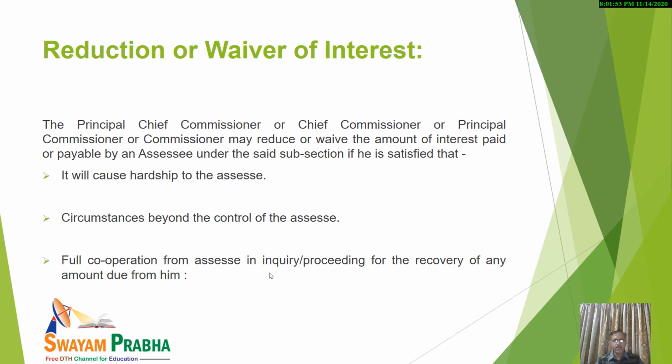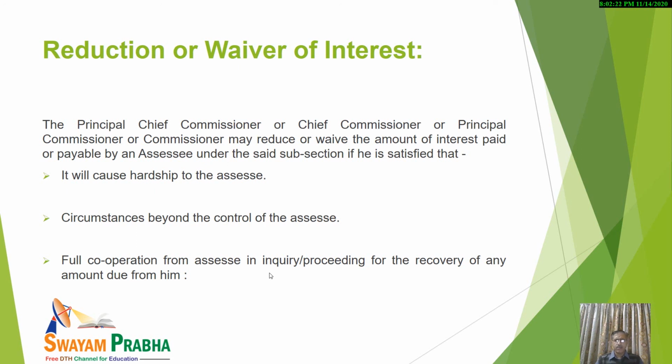That assessee was very much interested to pay the amount, but the assessee couldn't pay the amount due to some circumstances that were not within the control of the assessee, rather that were beyond the control of the assessee. In that case also, such authorities may waive or may reduce the amount of interest paid or payable by the assessee.